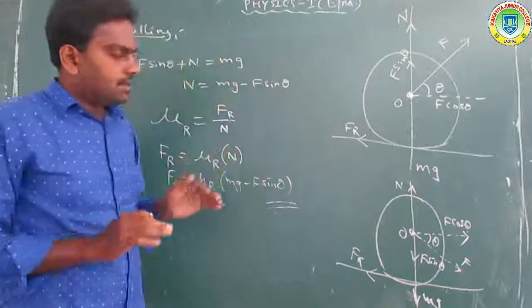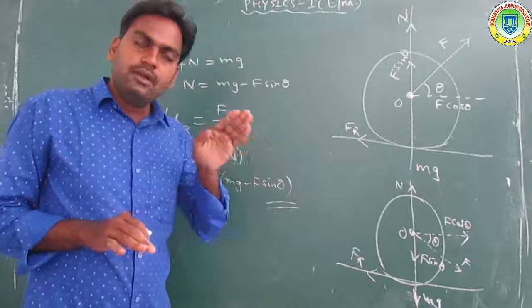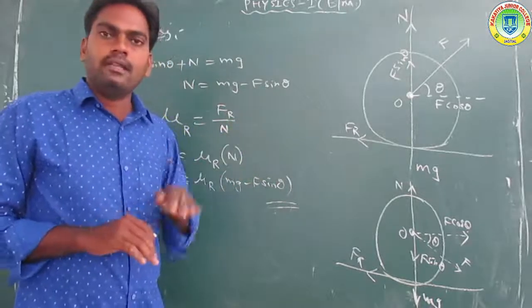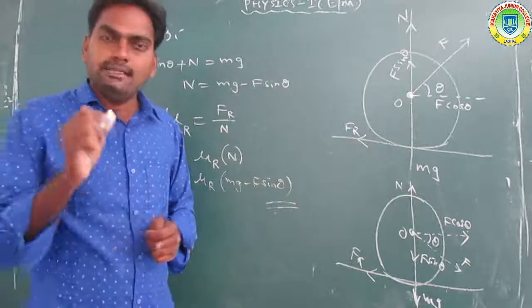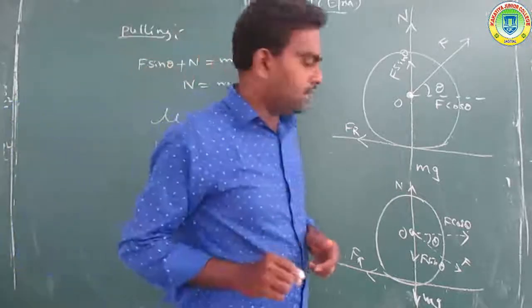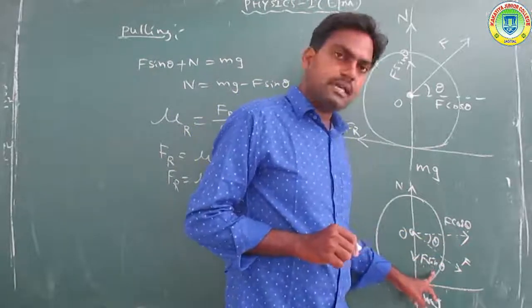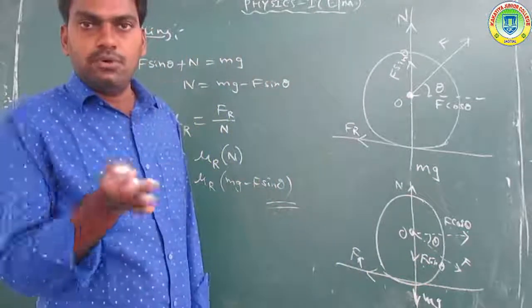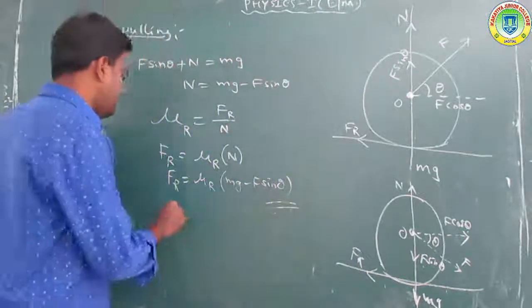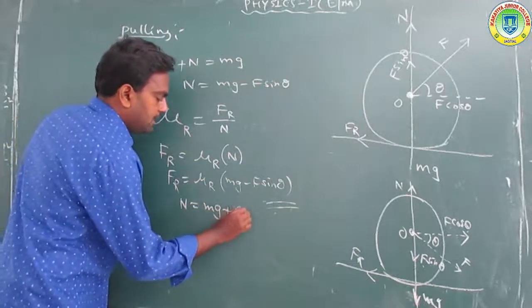The land roller is placed on a horizontal surface, and force F is applied on the land roller by pushing, making angle theta with the horizontal. The horizontal component is F cos theta, and the vertical component F sin theta acts downwards. Upward forces equal downward forces, so N is equal to mg plus F sin theta.